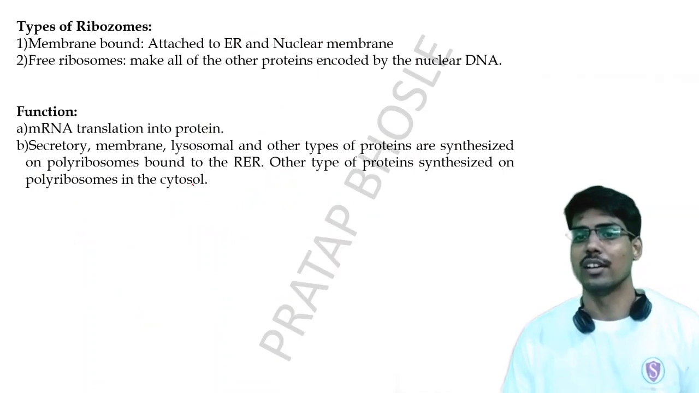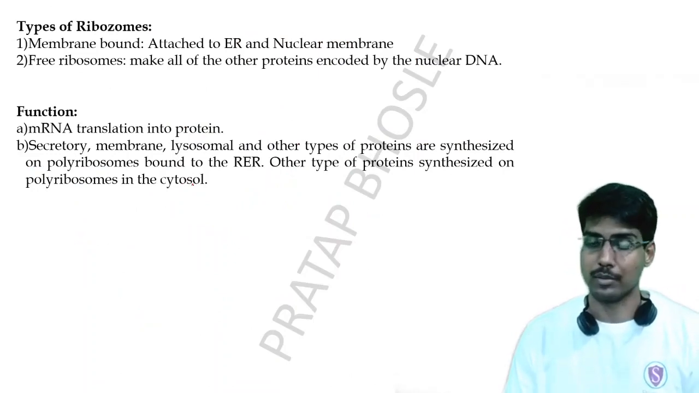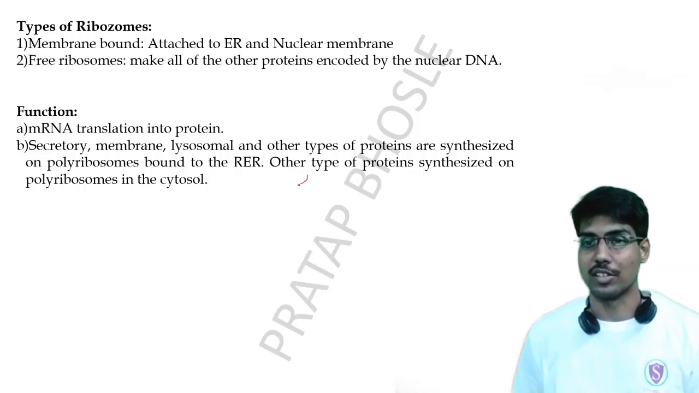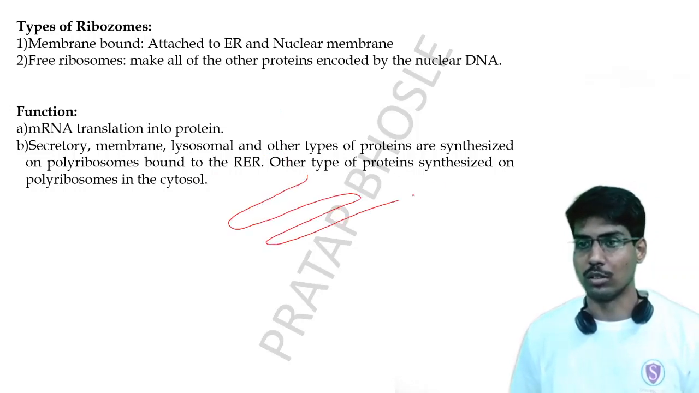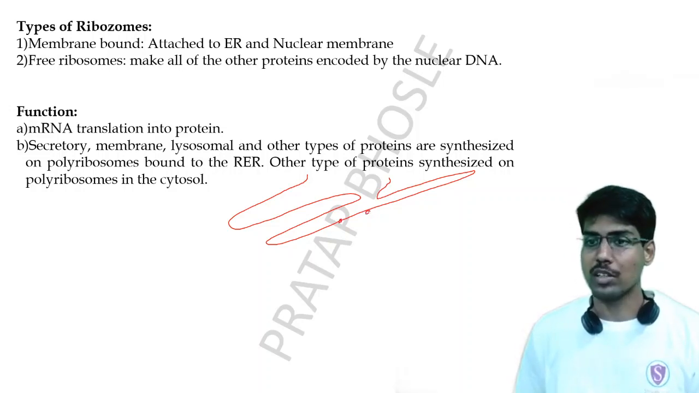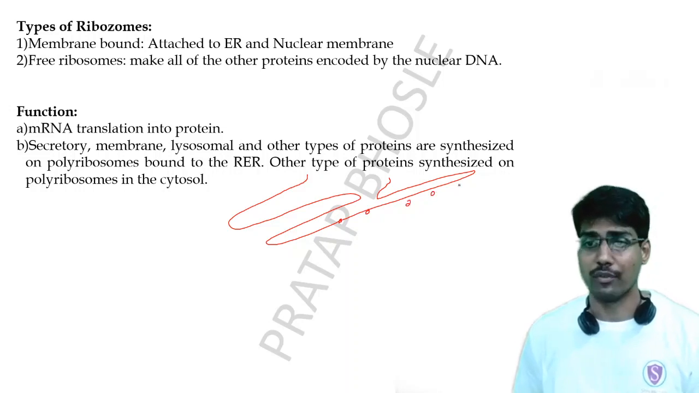The next slide is about the basic types of ribosomes. If you have attended my previous lecture, then you must know the basic structure of the endoplasmic reticulum. The rough endoplasmic reticulum has ribosomes on its surface, right?